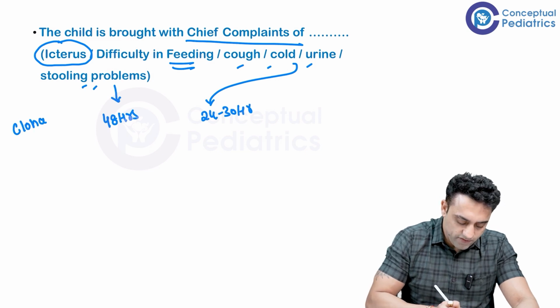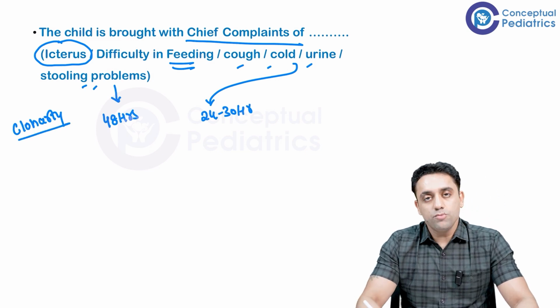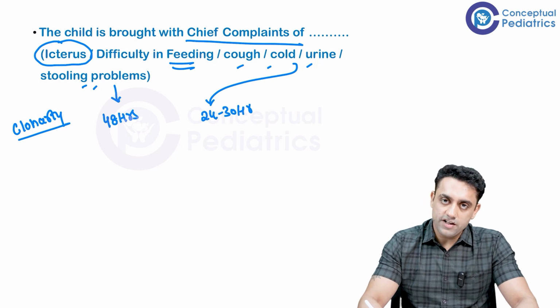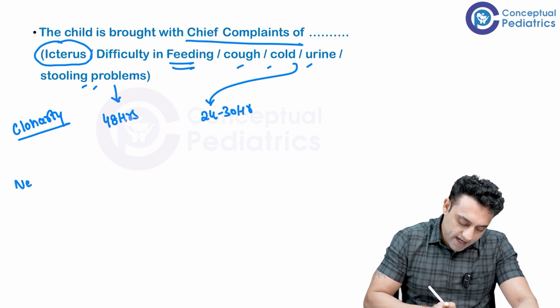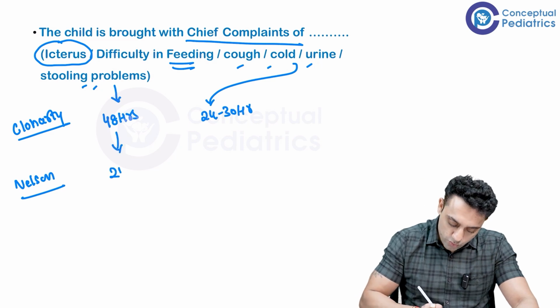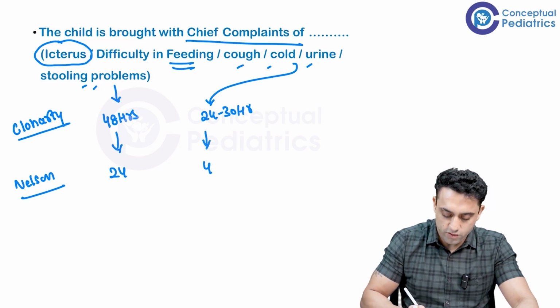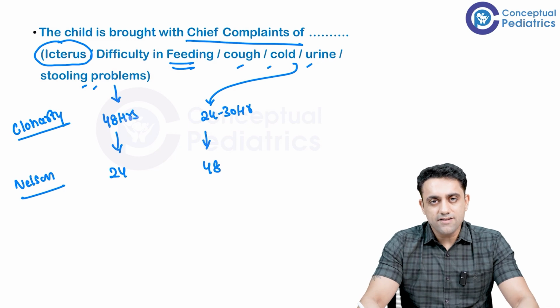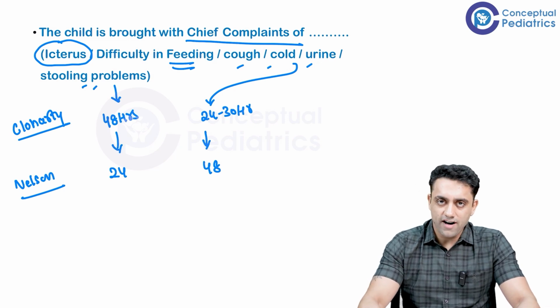Our Cloherty textbook, very big, has written that the baby should pass stool within 48 hours and urine within 24 to 30 hours. Whereas Nelson has written the opposite, that a baby should pass stool within 24 hours and urine within 48 hours. So roughly, as a general guess, you can say 24 to 48 hours, sir, a baby should pass the stool and the urine.